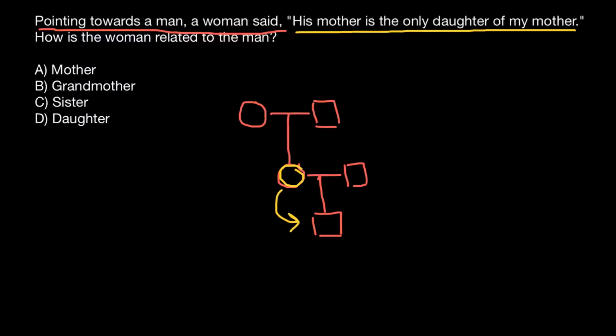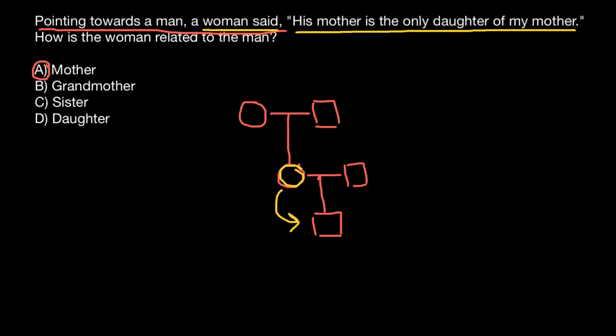Very easy problem. But again, some people ask, for example, being the only daughter doesn't mean the only child, so we can put another brother here. We cannot put another sibling who is a sister of this woman, because we are told that she is the only daughter of my mother. So the only woman pointing at this man would be the mother of this man.